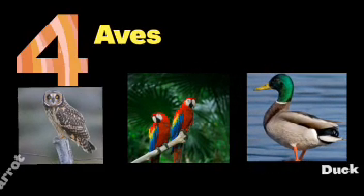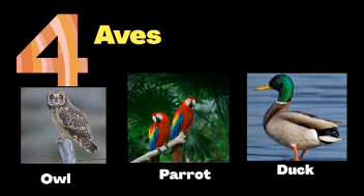Another class of vertebrates are called aves. This class is made up of birds and they reproduce by laying eggs in a very dry nest. Some examples of aves are owl, parrot, duck.